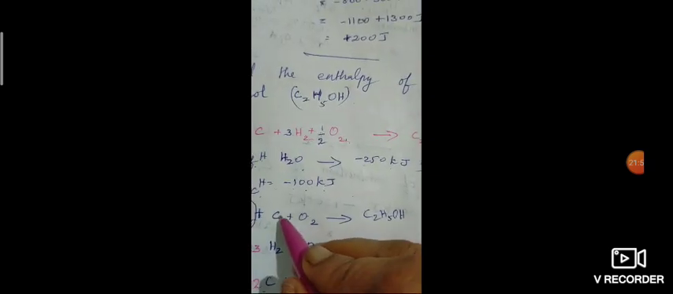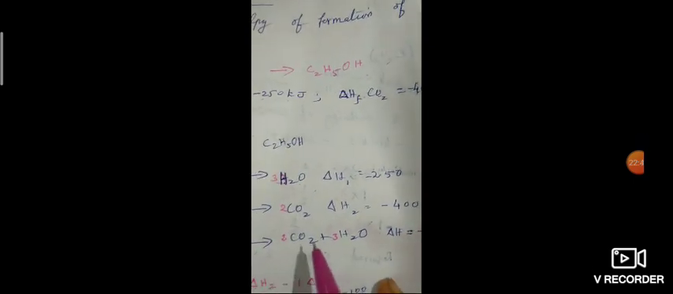First, formation of water. Hydrogen will combine with oxygen to give water. Next, formation of carbon dioxide: carbon will combine with oxygen to give carbon dioxide. Next, combustion of ethanol: ethanol will give CO2 and H2O. So first we have to write the equation: H2 plus O2, formation of water. H2 plus O2 gives H2O.